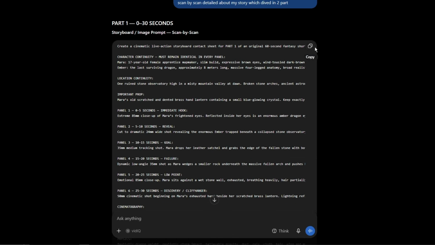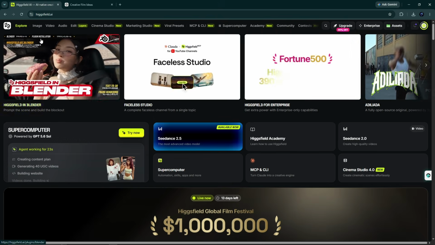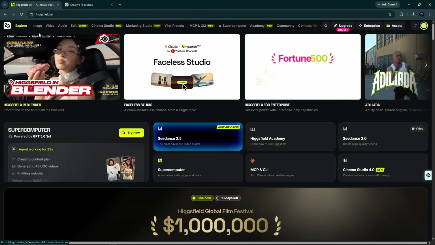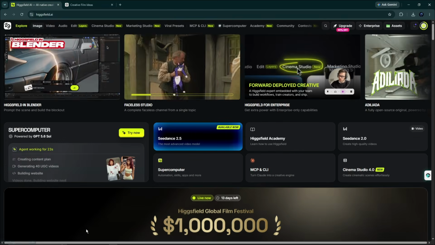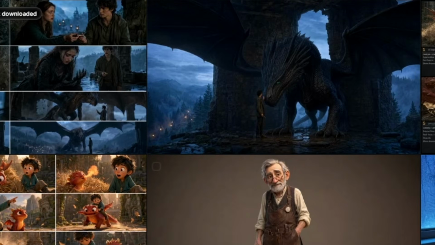Now, simply copy the first part prompt. You can also use the copy button to copy it directly. Simply go on Higgsfield AI to create your first part movie scene storyboard image. And here you will see a dashboard like this. From the top menu, go to the Image tab and choose the GPT Image 2 model.